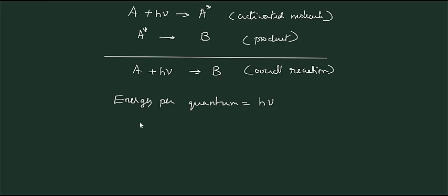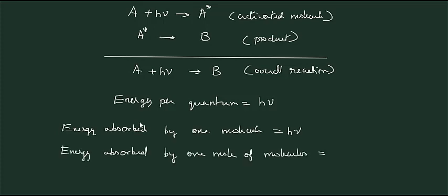So energy absorbed by one molecule is equal to h nu. Energy absorbed for 1 mole of molecules is equal to N h nu, where N is the Avogadro number, since 1 mole of any substance contains Avogadro number of molecules, that is 6.022 into 10 raised to 23 molecules.